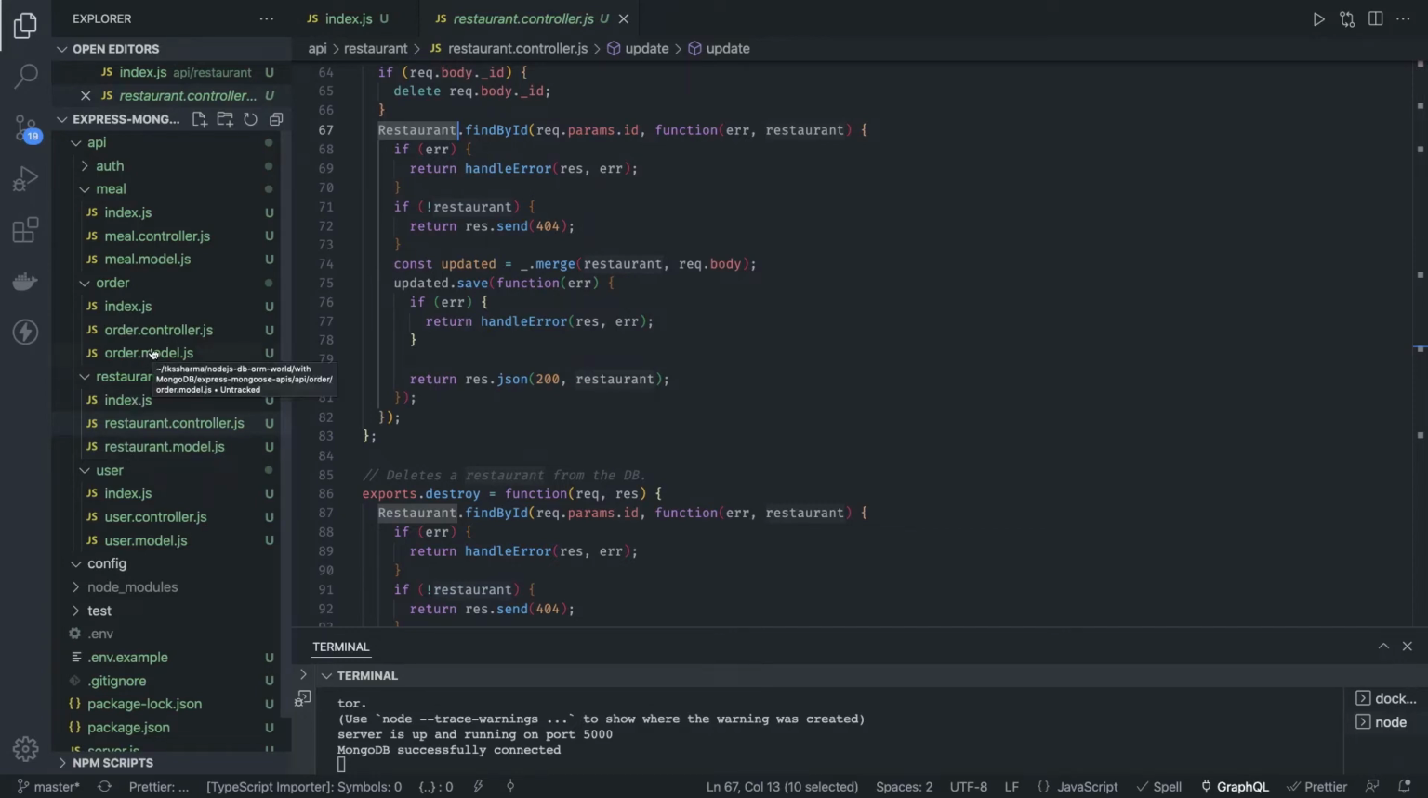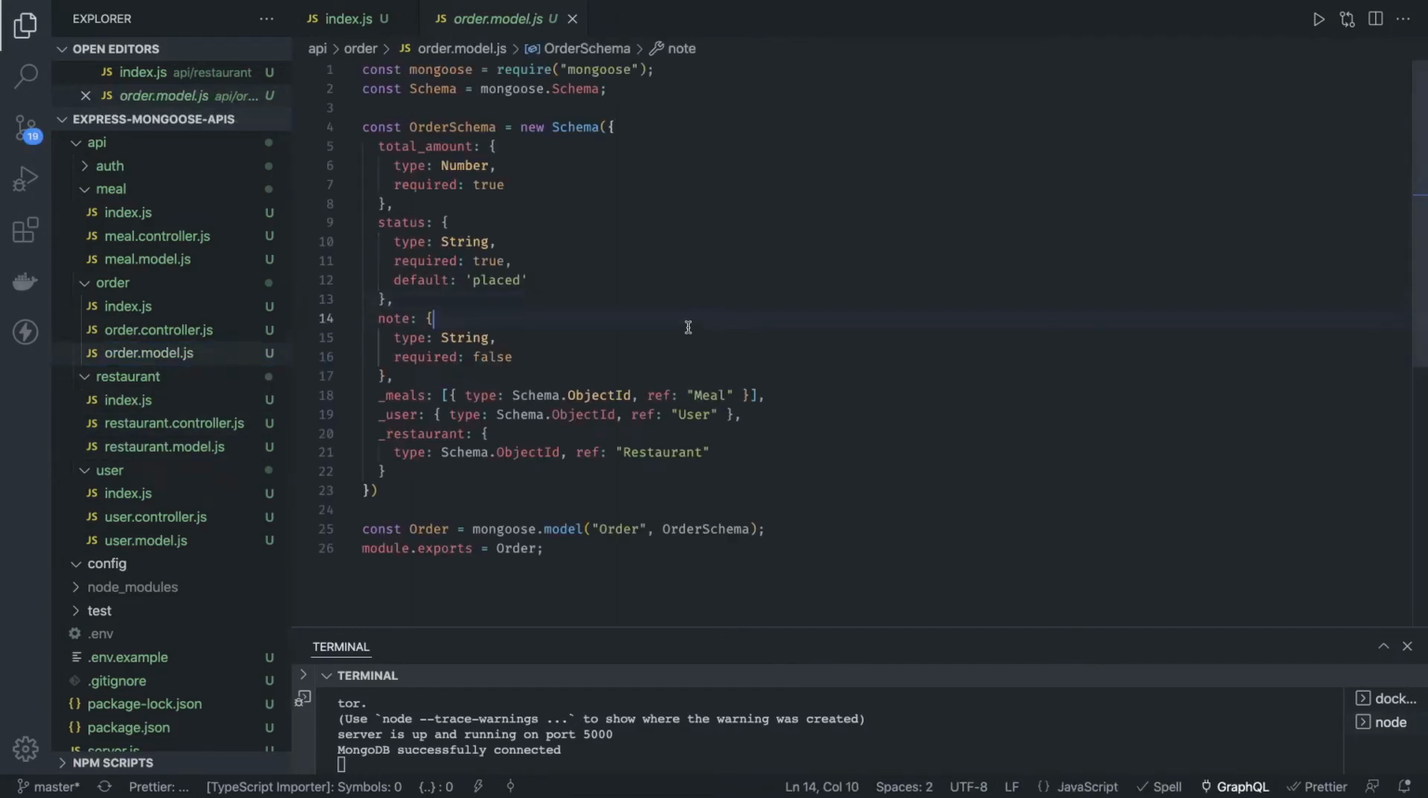Now we can talk about the order. In the order model we have what meals are in the order, who the user is, and which restaurant this order belongs to. User is an object, and meals is an array, because an order can contain multiple meals. We just need to expose create an order, delete an order, update an order, fetch a particular order based on the order ID, or list all the orders for a user. These are the possible methods we see.